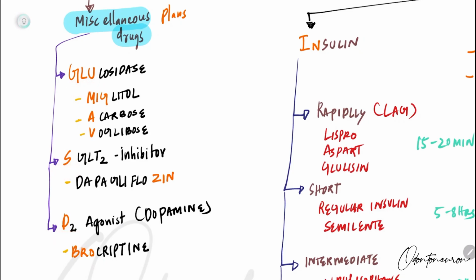So when I say glued, it's glucosidase. S in sad means SGLT2 inhibitor. We don't have A, and D is your D2 agonist, which is your dopamine. Now he was glued with sadness. Now someone came into his life. His name was Mig. So it's Miglitol. He showed him an AV. So AV is acarbose and voglibose.